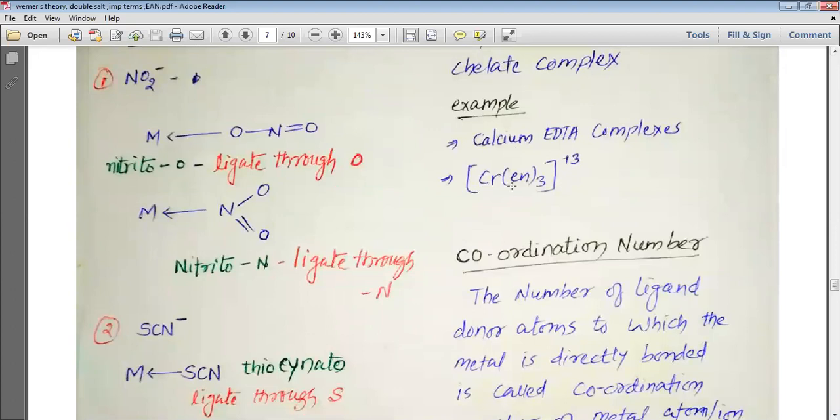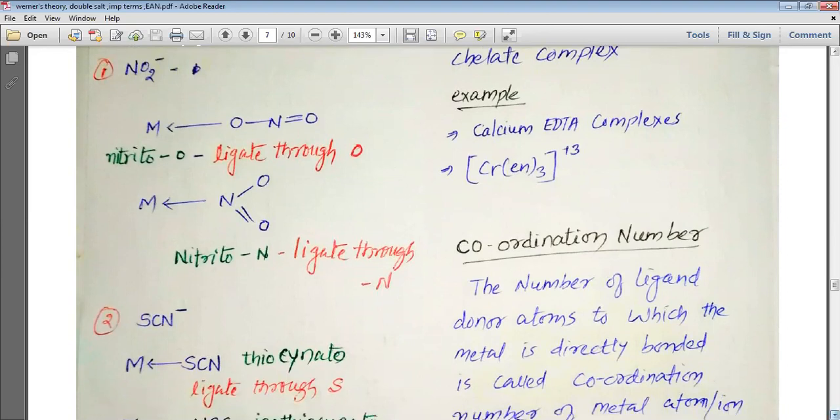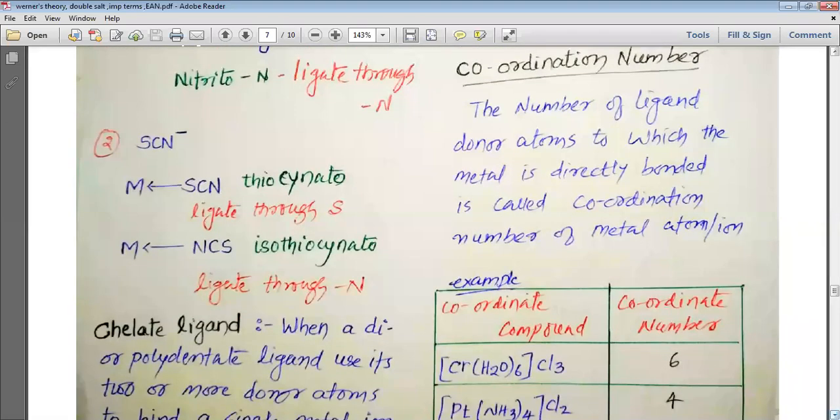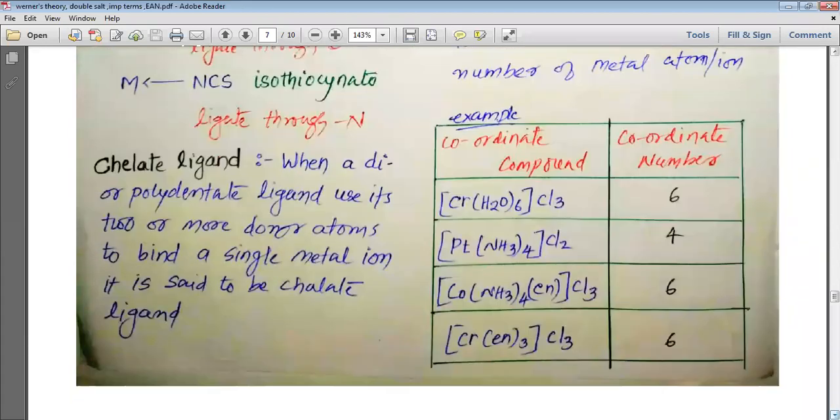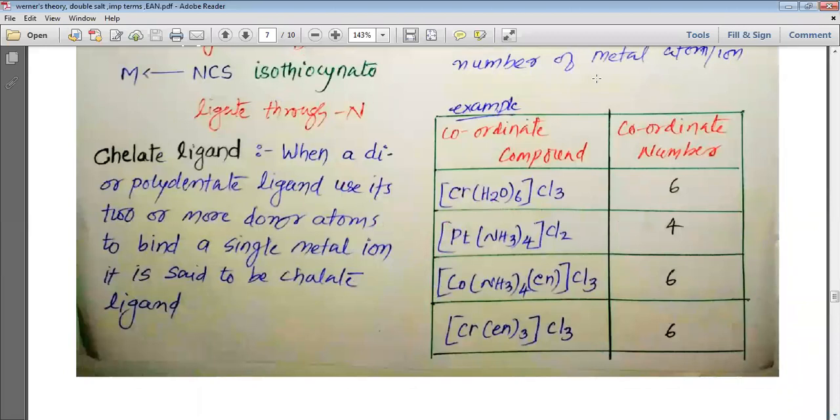You can see here Cr(en)3. So here 3 en combine with the Cr. En is a bidentate ligand, and this is also called a chelate complex. Now we are going to study the coordination number. The number of ligand donor atoms to which the metal is directly bonded is called the coordination number of the metal atom or ion. You may understand it well through the examples.